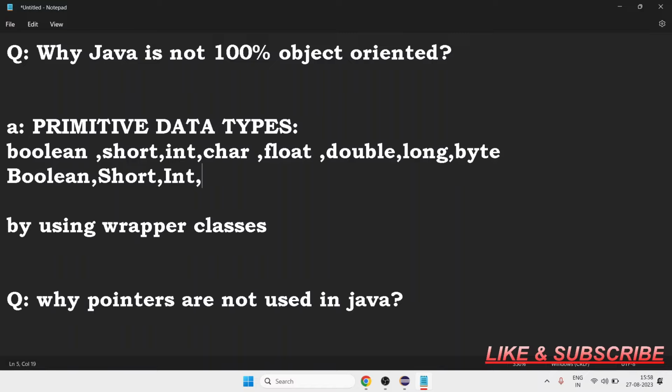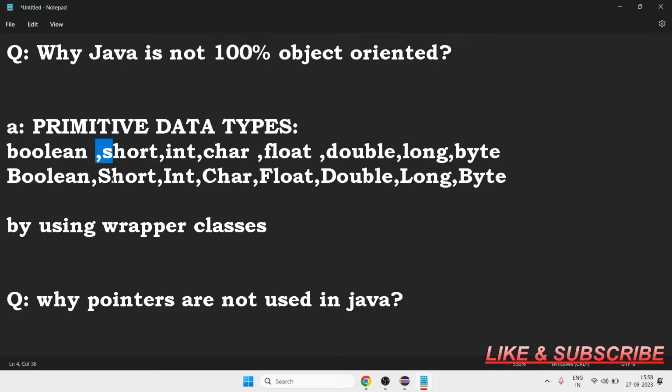Int, char, double, long, and byte. I did nothing, I just changed the first letter from small to capital. By doing this, we can make a primitive data type do all the functionalities that we saw earlier.